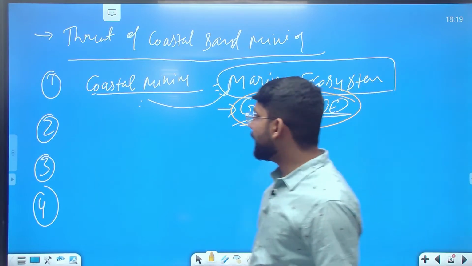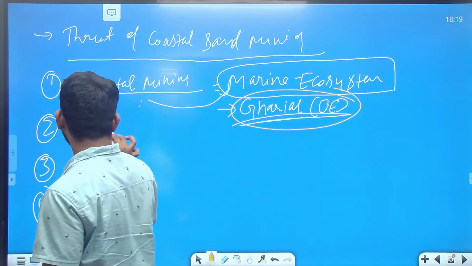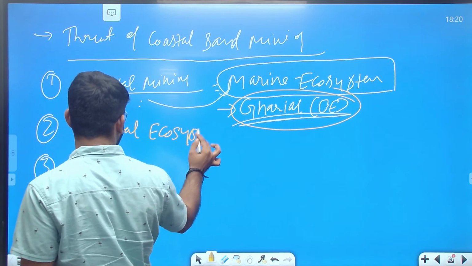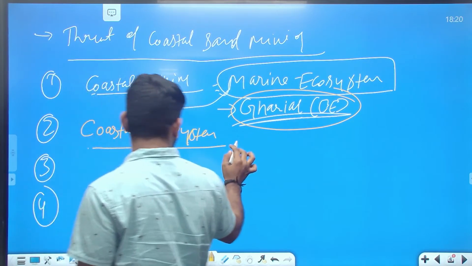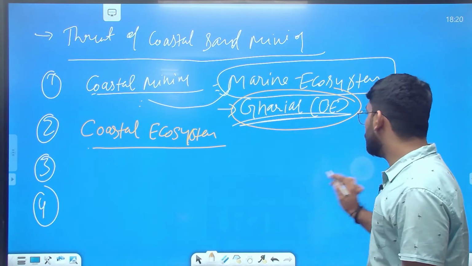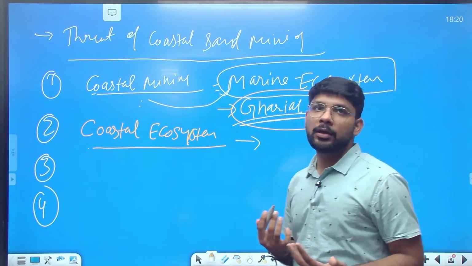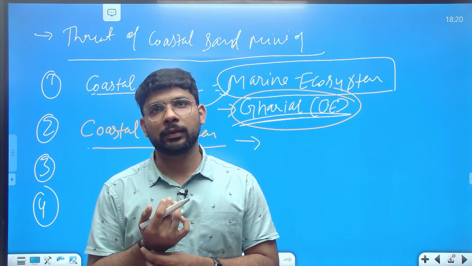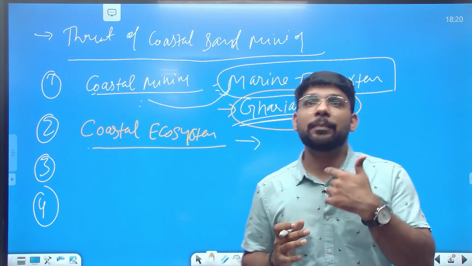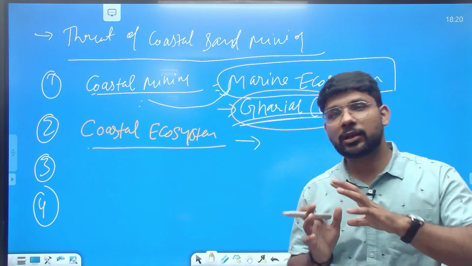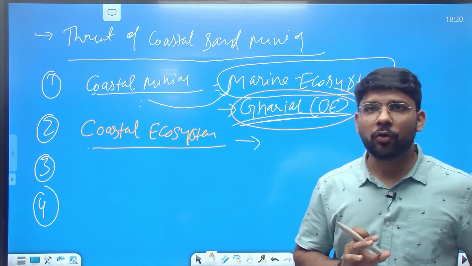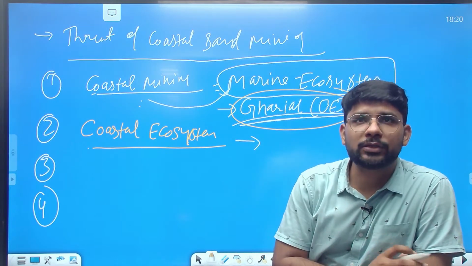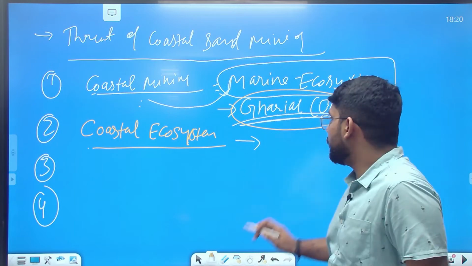The second heading we can write is the impact on the coastal ecosystem. When there is mining from the coastal area, it impacts coastal life and the coastal ecosystem as well. There may be disturbance in the habitat of fish and other sea organisms.